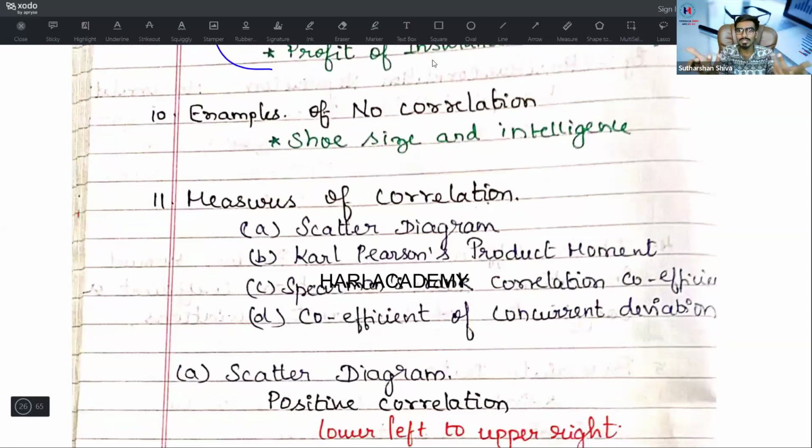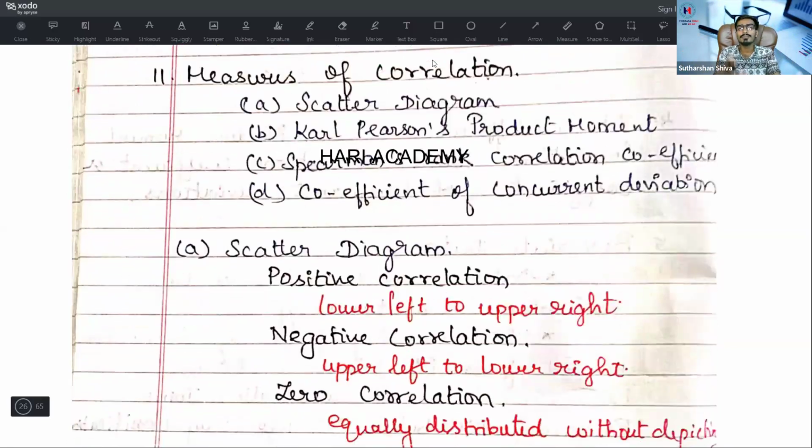What if there is an association? There is no association. There is no correlation. There is no interrelation, so it is no relation or a spurious relation. Next, measures of correlation. Measures of correlation is divided into basically 4 parts.